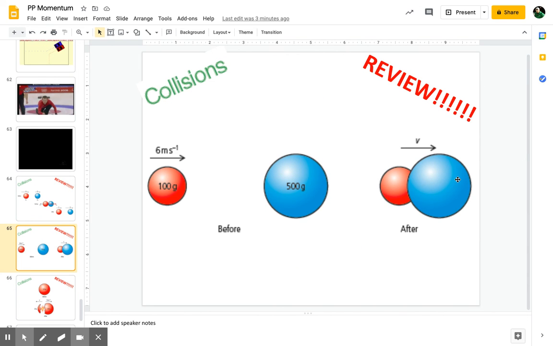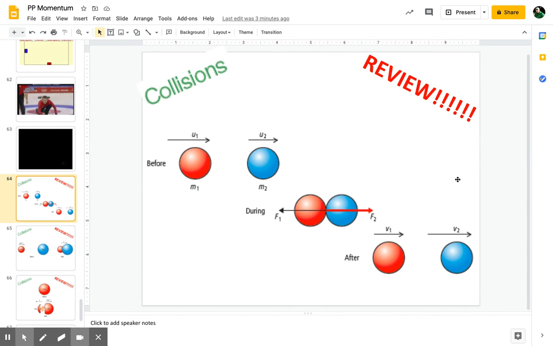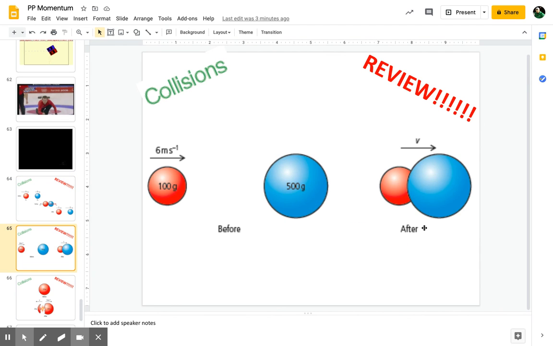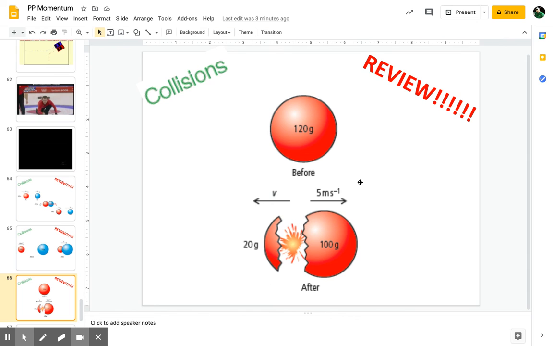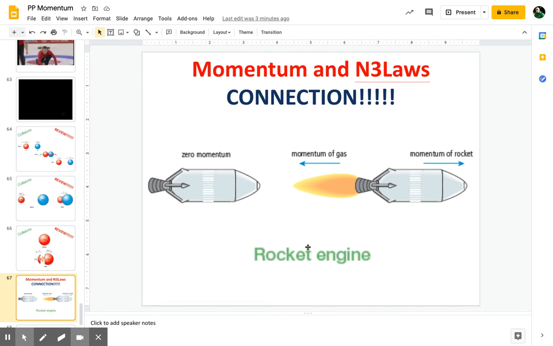They're in it together. These two are together. They both hit and they both take off. They bounce off each other. This would be elastic. And right here, before one thing splits apart, that would be an explosion equation.